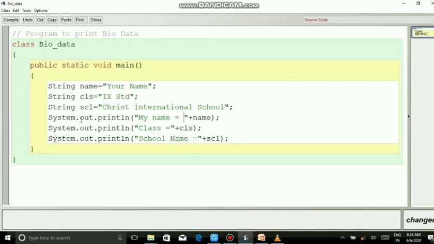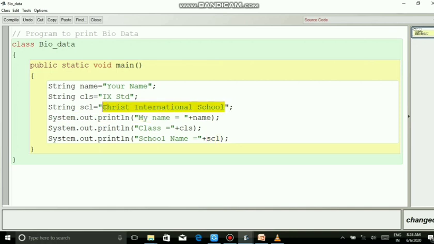So next is the printing statement. System.out.println, my name is equal to, plus name. So my name is equal to is put inside double quotation marks. Whatever is put inside double quotation marks inside System.out.println gets printed as such. Next is System.out.println class is equal to cls, school name is equal to scl. So here name is carrying the value your name, and cls is carrying the value ninth standard, and scl is carrying the value Christ International School.